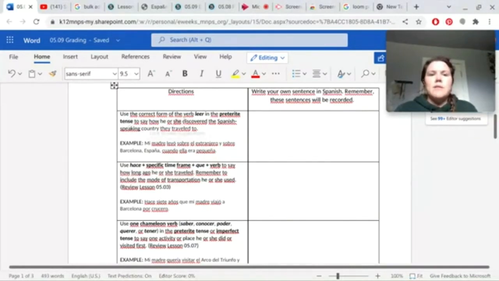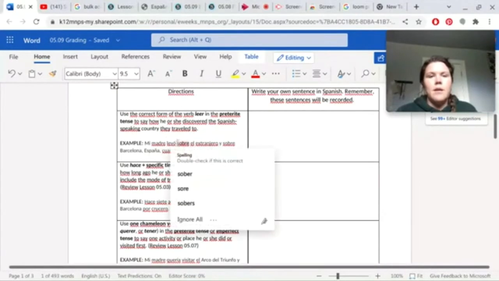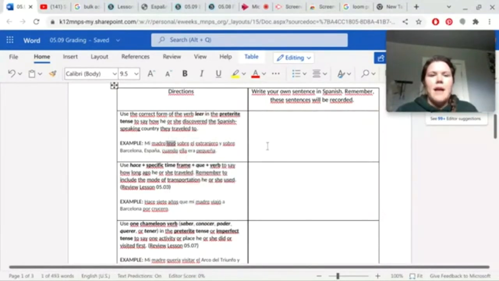So anyway, you need to use the verb leer in the preterite tense to say how he or she discovered the Spanish-speaking country they traveled to. So it says, mi madre leyó. So leyó right here, I'll highlight it. Okay, that verb right there, leyó, is the verb leer conjugated for third person singular. Okay, so mi madre leyó, my mother read about traveling abroad and about Barcelona, Spain when she was younger.